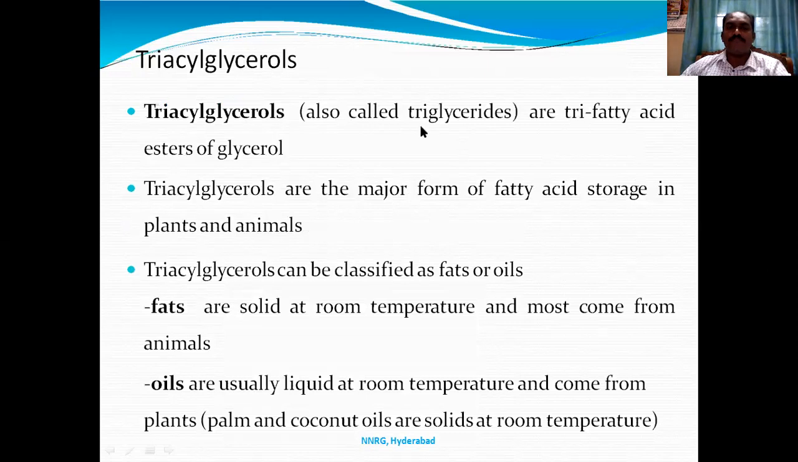If you come to the triacylglycerol, that is fats, triglycerides, there are three fatty acids, esters of glycerol, and they are called fats. Triacylglycerols are the major form of fatty acid storage in plants and animals. Triacylglycerol can be classified as fats or oils. Fats are solid at room temperature and most come from animals. Oils are usually liquid at room temperature and come from plants, such as palm or coconut oils, or solids at room temperature.